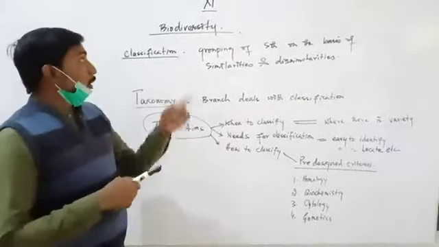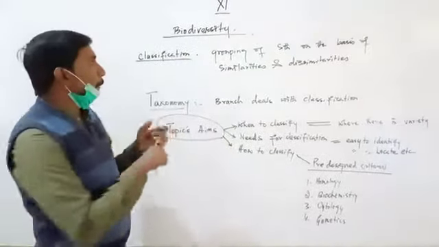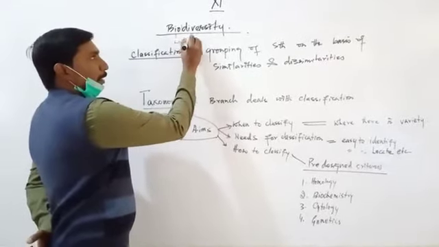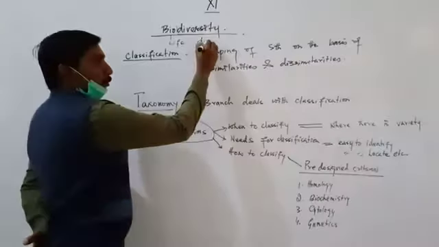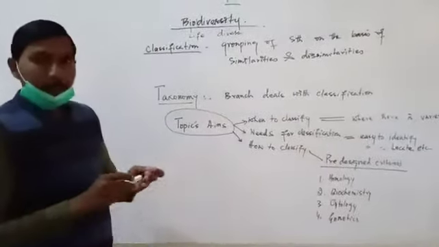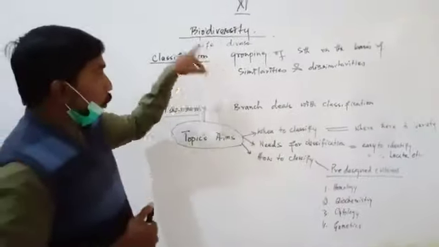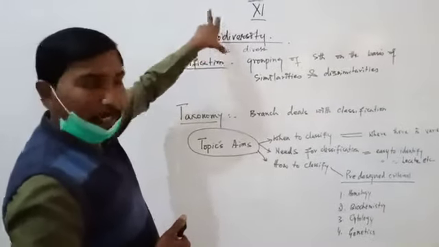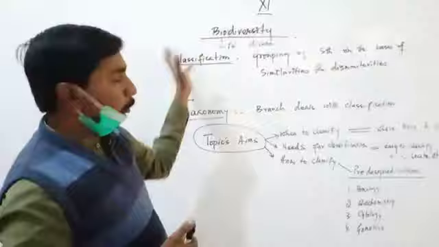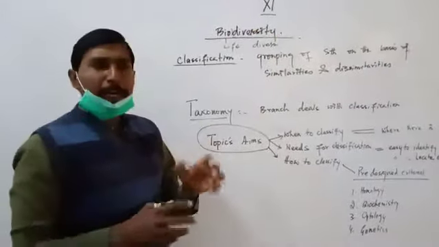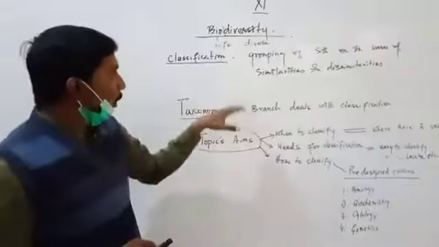Today's topic is biodiversity. Bio means life. Diverse means where there is a variety of things. We are only concerned with the living organisms. As we are going to study biology, the topic biodiversity means variety of living organisms.